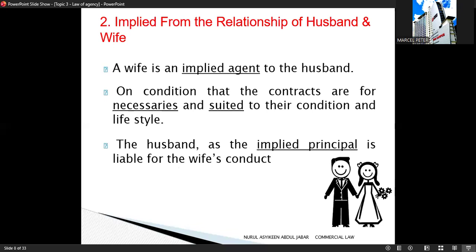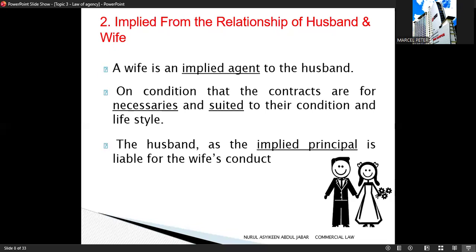Next, let us look at implied agency from the relationship of husband and wife. We are going to look at the second situation of implied appointment, which is implied agency from the relationship of husband and wife. In certain situations, a wife is considered an implied agent of the husband. This implied agency exists only under specific conditions.